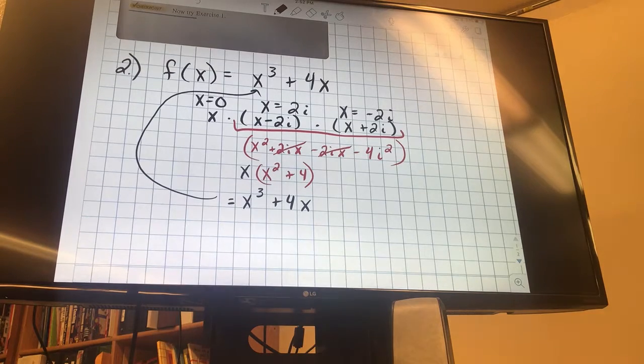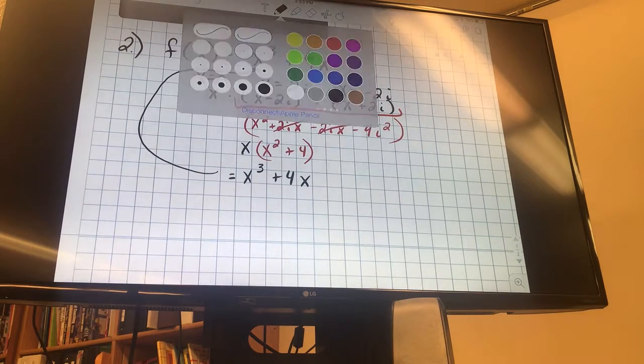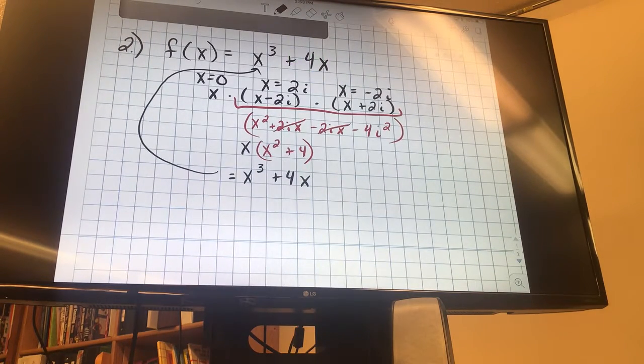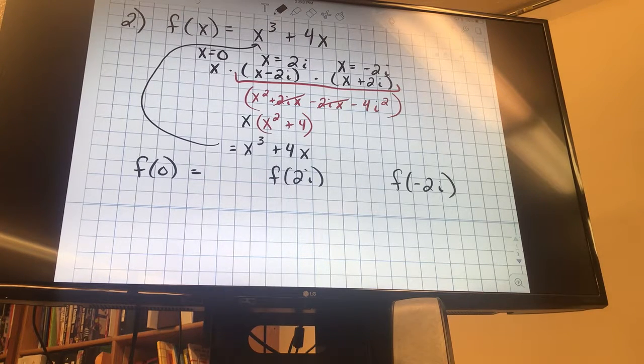That's one way. Is that the only way to confirm that these are zeros? Absolutely not. There is no easier or harder way, really. It kind of depends on you, which way you think is easier. Another way is I can plug them all in. I can try f of 0, f of 2i, f of negative 2i. That sounds really complicated. What should I get out for all of these? 0. Check to make sure that that actually works. Plug them all in, but I have to plug in 3 different things. If we had 5 zeros I'd be plugging in 5 different things. If we could plug an i into the calculator, we could do that.